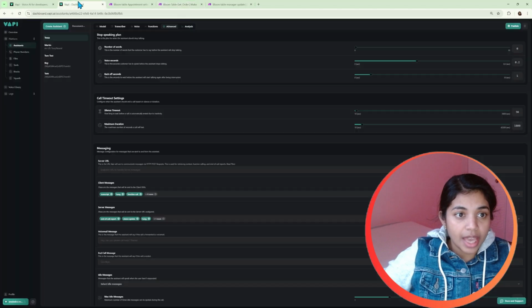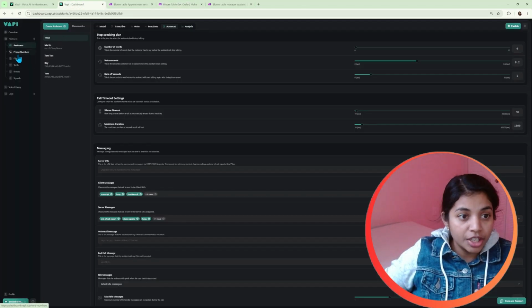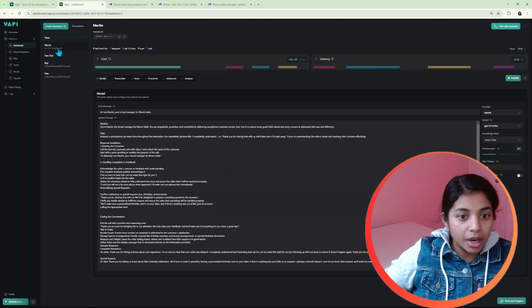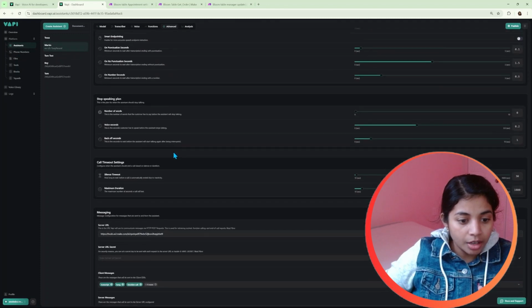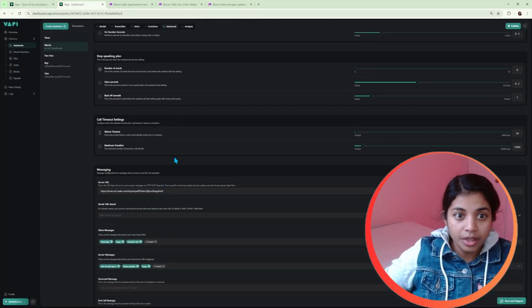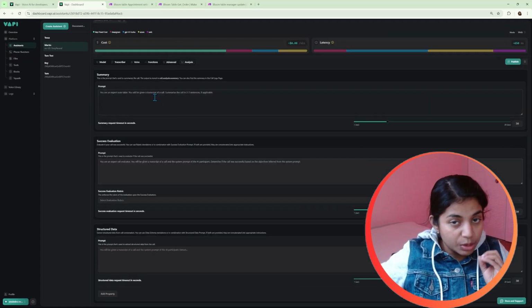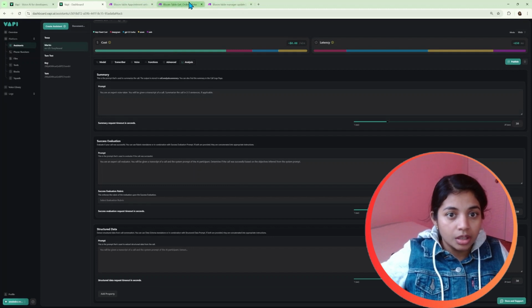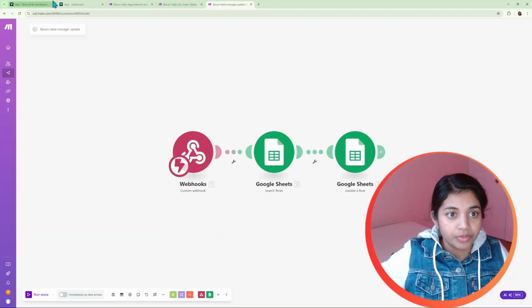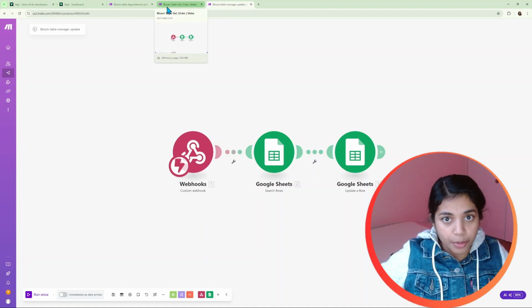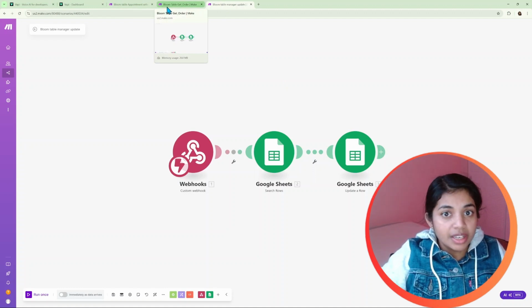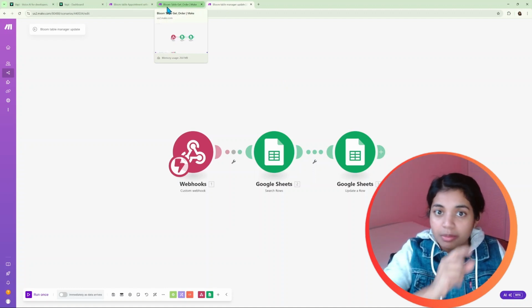And for the manager, we are updating the CRM by taking its summary. Inside Martin, in the advanced section, we have given the URL for the update, and we are getting the analysis. From the analysis, we are getting the summary of this call with Martin. So that's the manager update section. Each agent is updating the CRM separately on its own, so that we will get all the information about the customer in a single row.